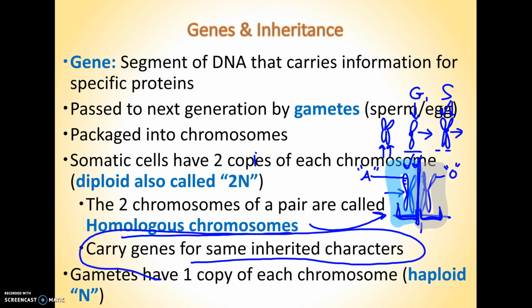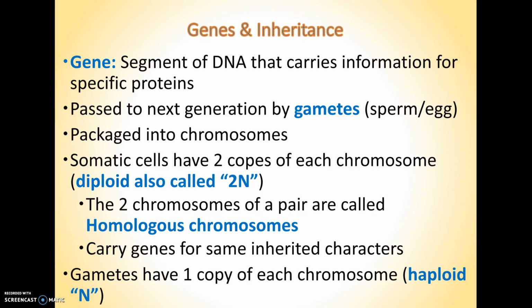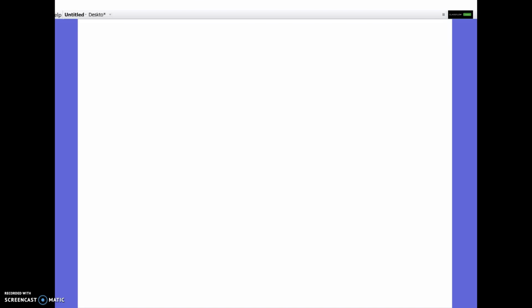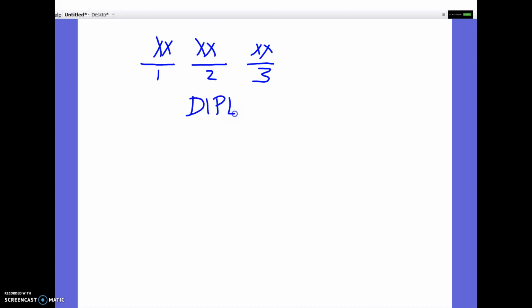And remember that a haploid cell would only have one copy of each chromosome. So just to clarify that, this would be, for example, a diploid cell. Chromosome pair number 1, chromosome pair number 2, chromosome pair number 3. This cell would be diploid. The total number of chromosomes in this cell is 6.